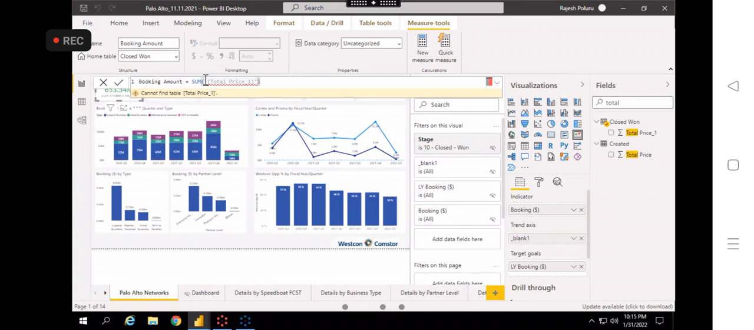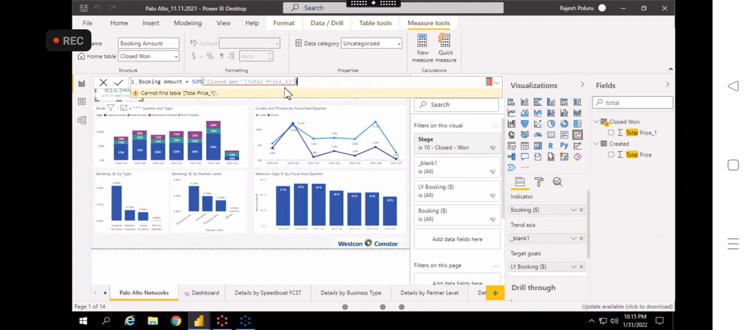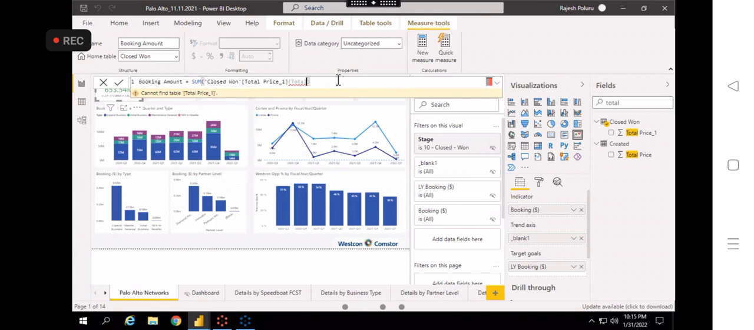So that is the reason. You need to have the table name. You just need to find what the column name is. The column name is total price. Remove the extra total price. Enter. Okay, see, now booking amount.